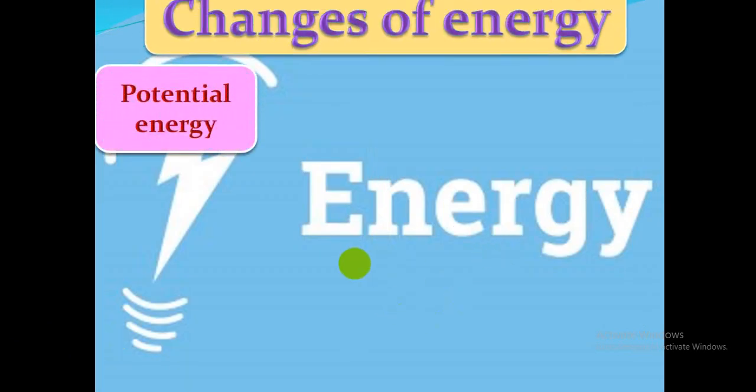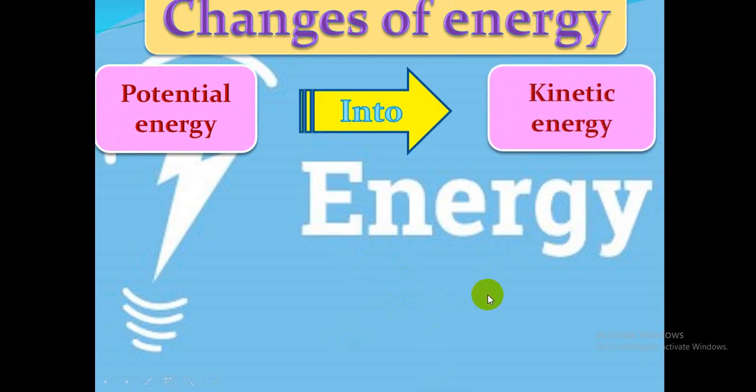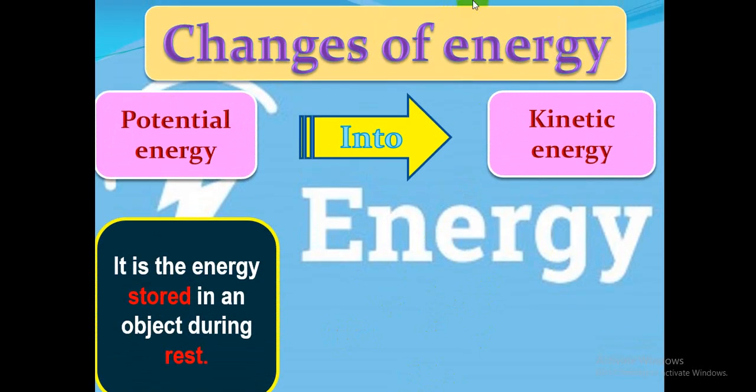Next, we will talk about changes of energy. We can change from one form of energy to another form of energy. For example, number 1, we can change from potential energy, stored energy, into kinetic energy, the moving energy.